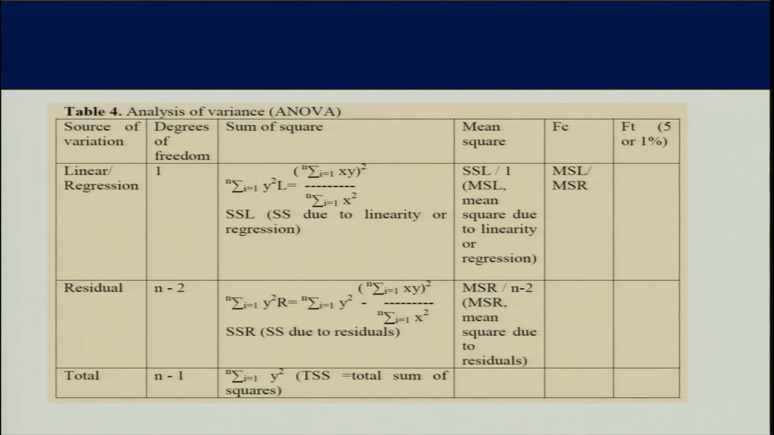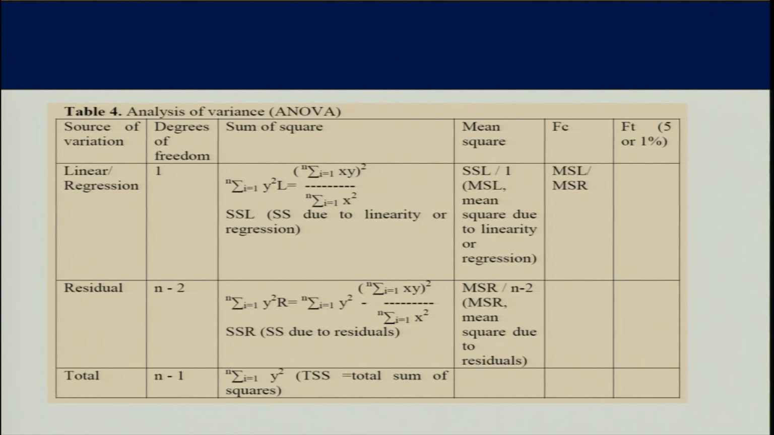Summation y squared is known as the total sum of square, and the residual can be calculated simply by difference: total sum of square minus (summation xy) whole squared divided by summation x squared. This is the residual sum of square, or sum of square due to error, calculated by deducting the regression sum of square from the total sum of square. So, this is easy.